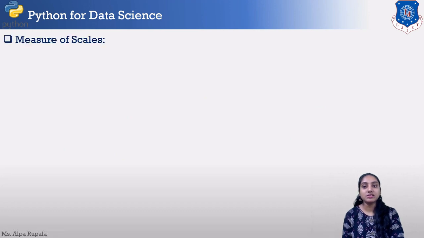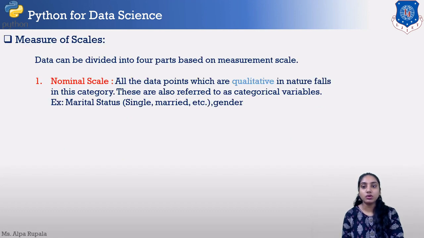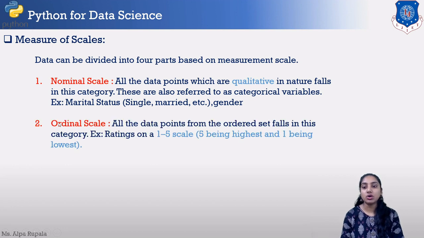Now the next topic is measures of scales. In measures of scale, we can divide our data into four parts. The first one is the nominal scale. The nominal scale is the scale in which all the data points which are qualitative in nature fall. For example, marital status, that a particular person is married or unmarried, or gender, that the person is male or female, will fall into this category, that is the nominal scale.